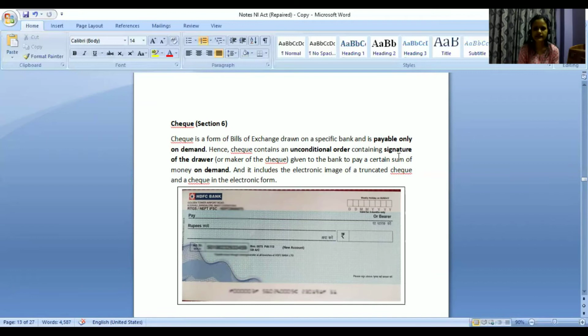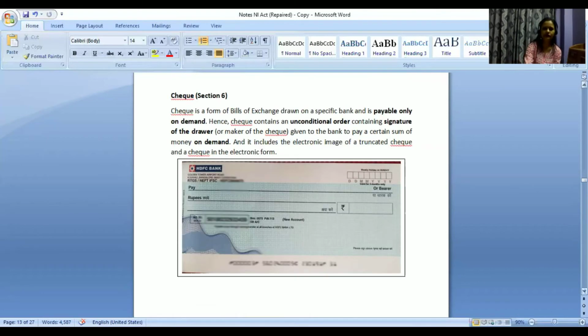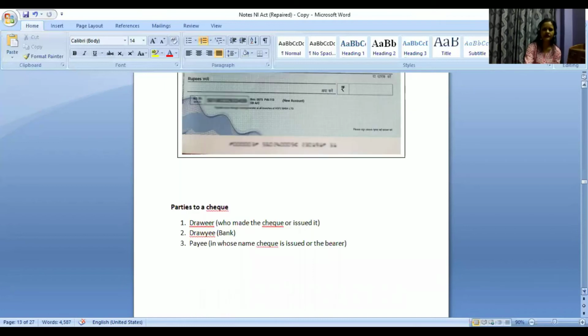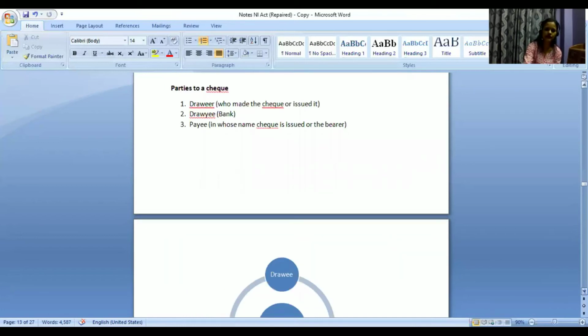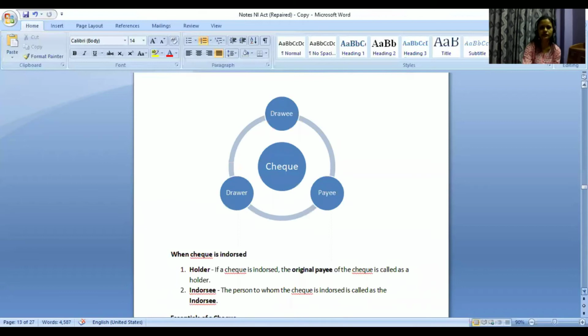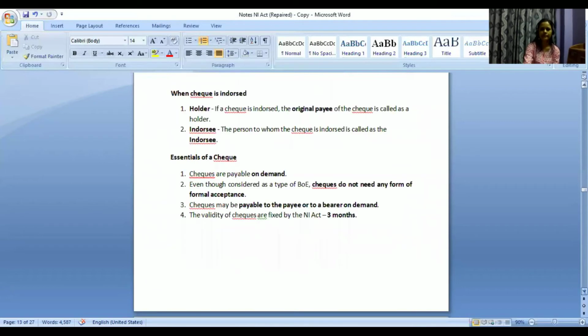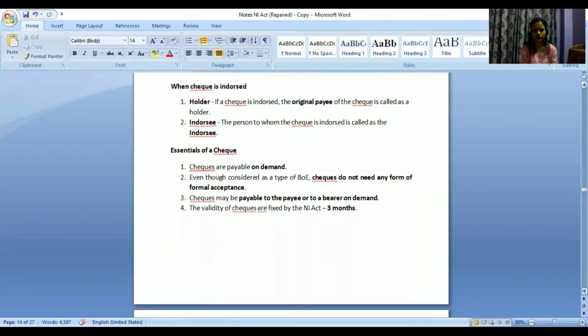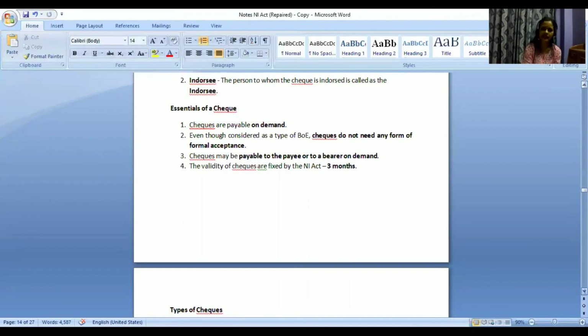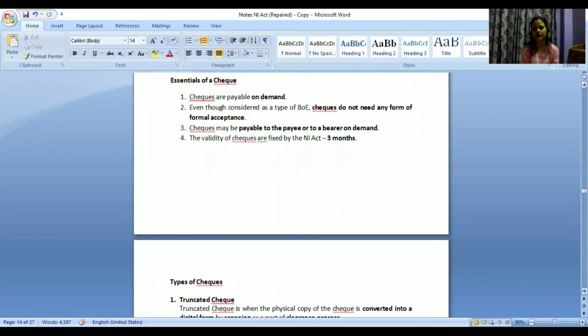Then the signature of the person will be there and it will be paid on demand of the person. There are three parties involved: the bank, the person who is issuing the check, and the other person who will get the payment. In case a check is issued, the holder is the original payee, and the endorser is the person in whose name it is endorsed. Essentials are it is paid always on demand.